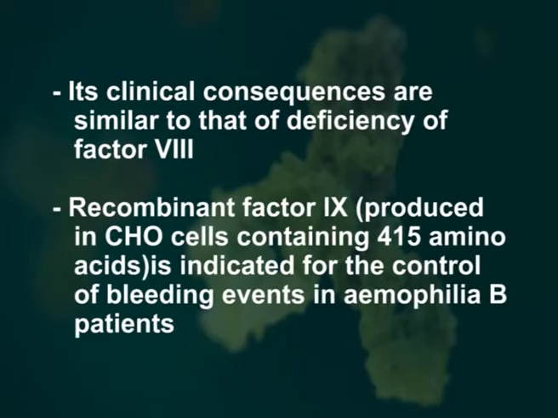Recombinant factor 9 produced in Chinese hamster ovarian cells containing 415 amino acids is indicated for the control of bleeding events in hemophilia B patients.